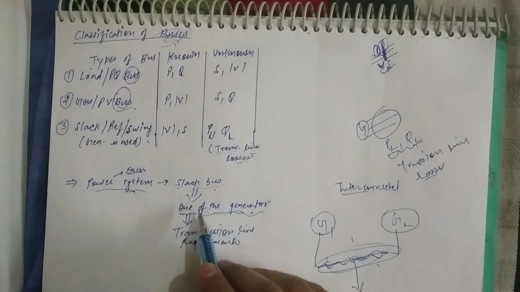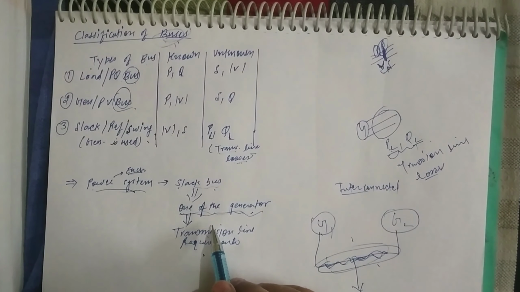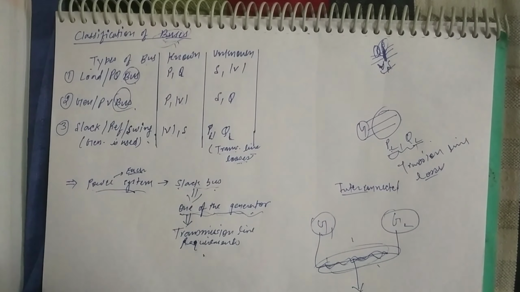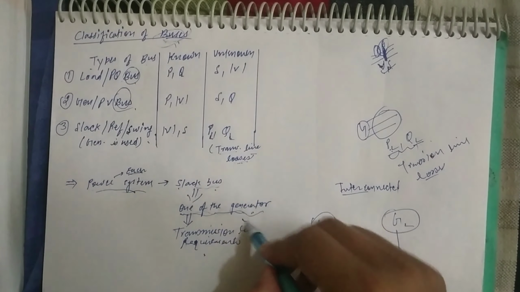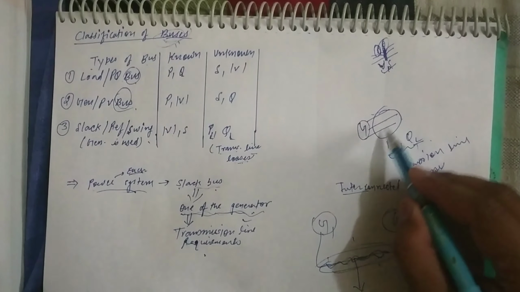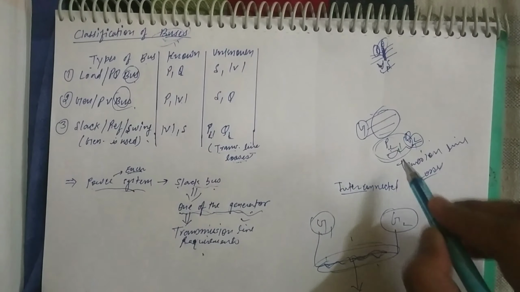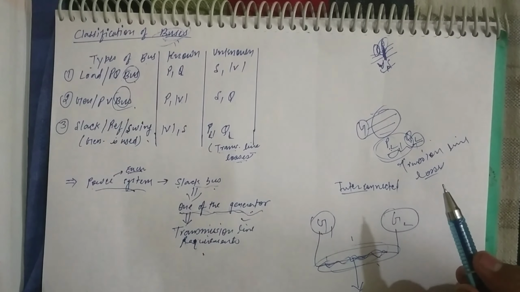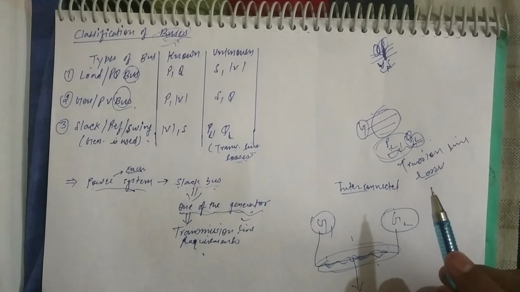The slack bus is always considered on the side of the generator, as each and every power system always contains one generator. That generator is considered as the slack bus, and it will always provide the transmission line requirement. These are the unknown parameters that we will find with the help of Gauss-Seidel equations or Newton-Raphson equations.